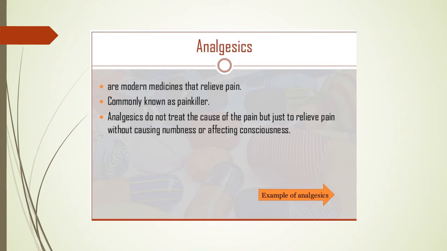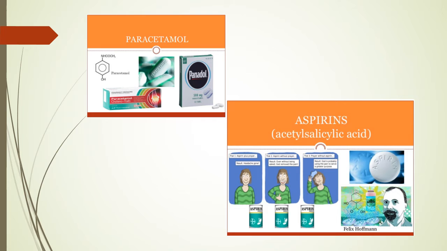The popular one is Panadol that we take, right? This medicine does not cure the disease, but only relieves the pain. Examples are paracetamol, the Panadol we use, and aspirin. Okay, so we use this one to relieve our pain.